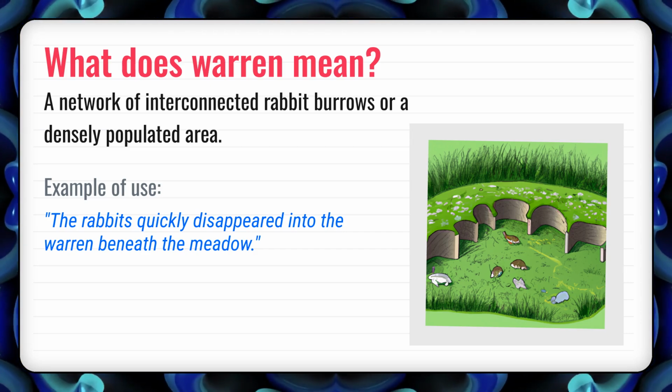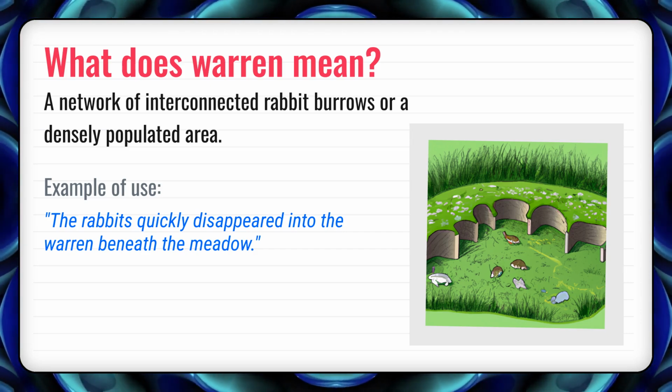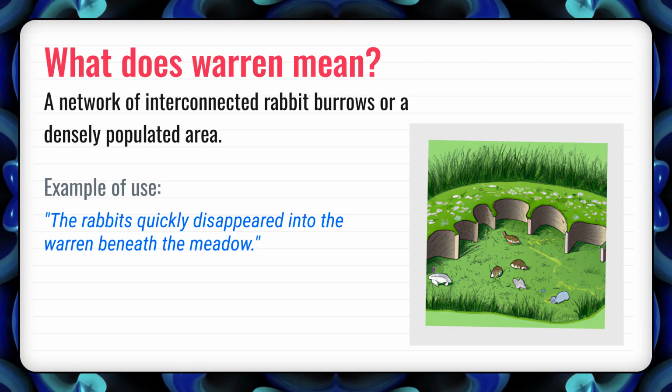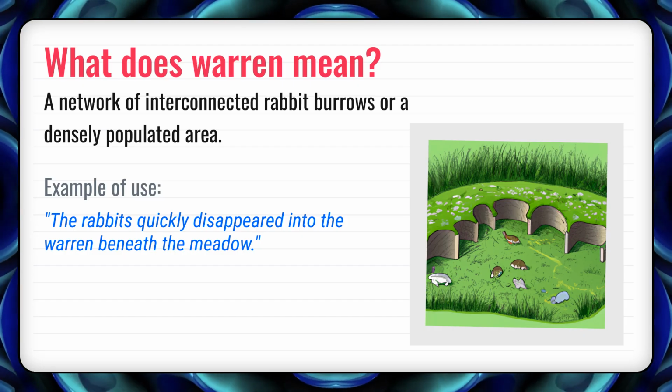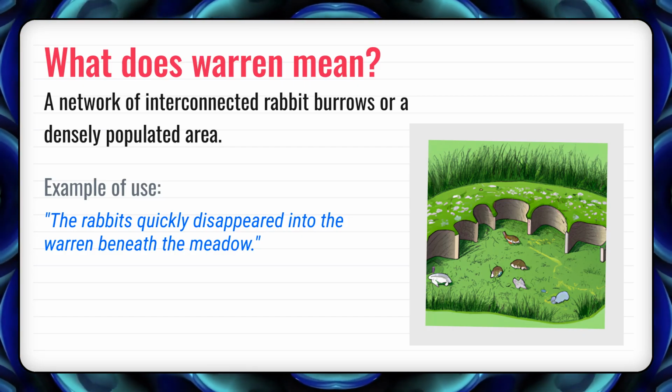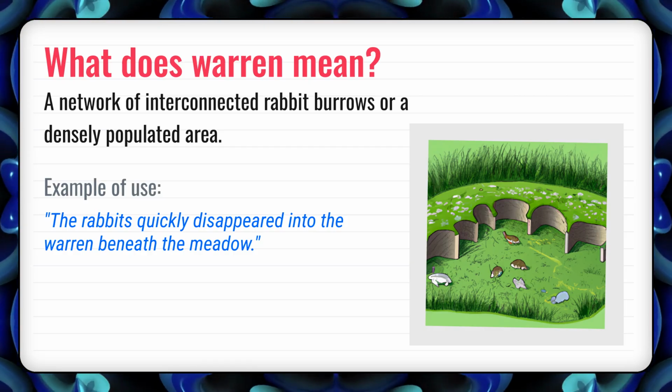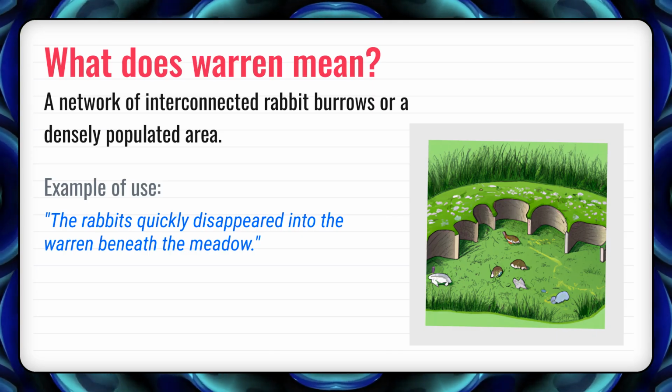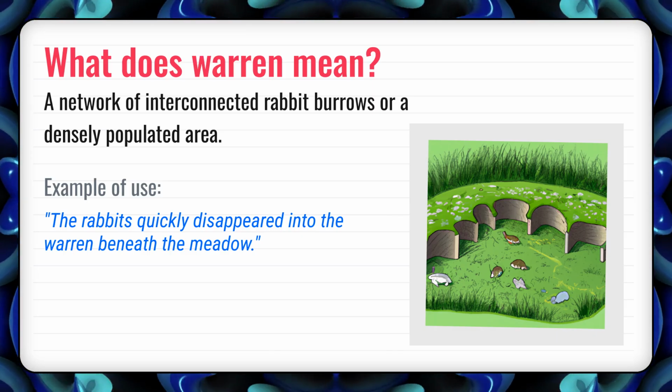I'm glad you're here. Today we're going to explore the word warren in depth. First, the definition. Warren means a network of interconnected rabbit burrows, or a densely populated area. Think of it simply as a complex maze of small tunnels or a tightly packed community.